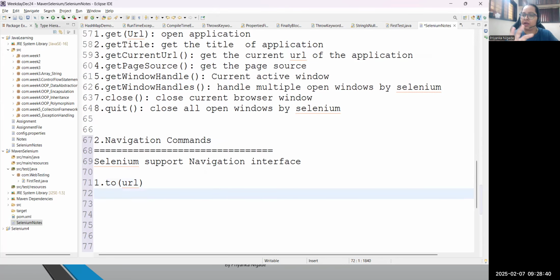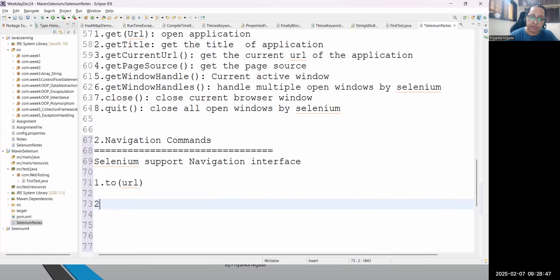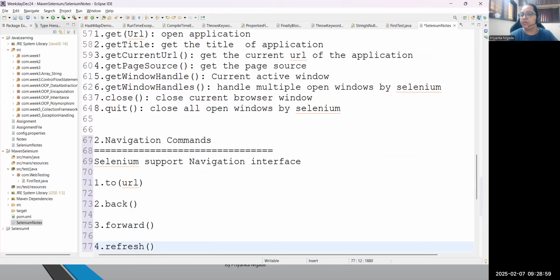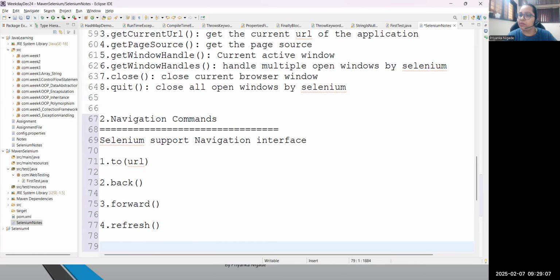If one application is already open and you want to navigate to another application, we use the to command. Second command, I will be covering the purpose of back. Third, the purpose of forward. And fourth, the purpose of refresh. These are the common commands which help us perform certain operations on the browser. I'll show you practically, but these four commands will be covered in navigation.